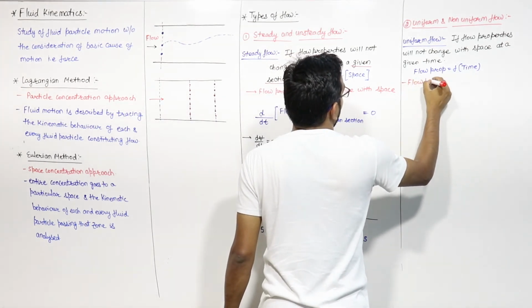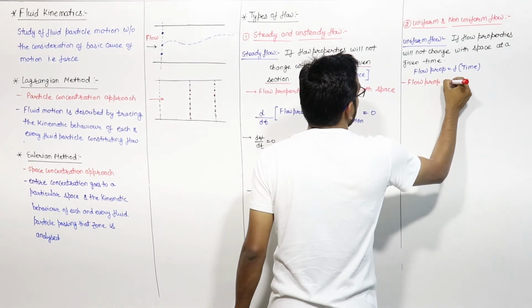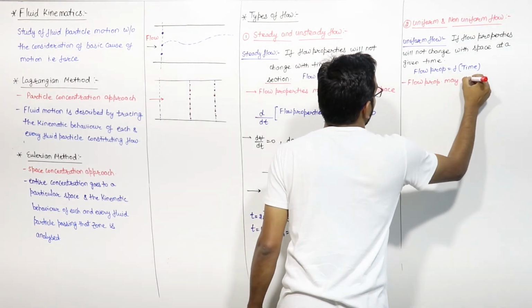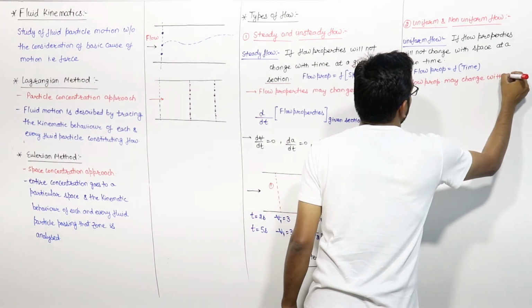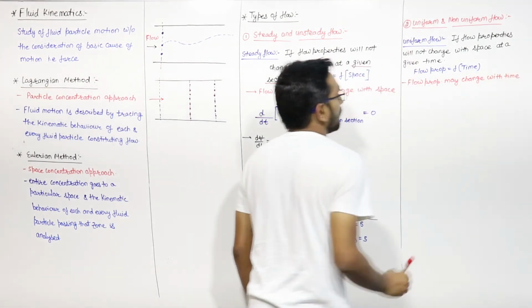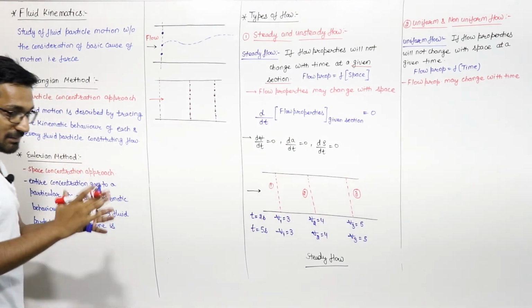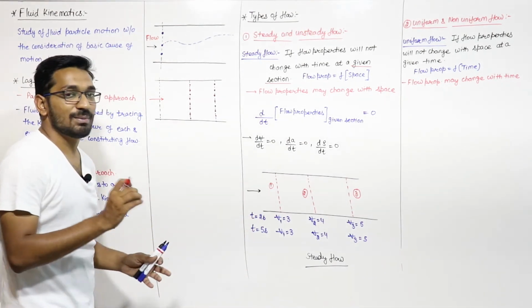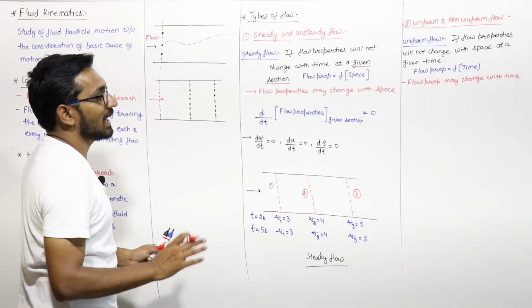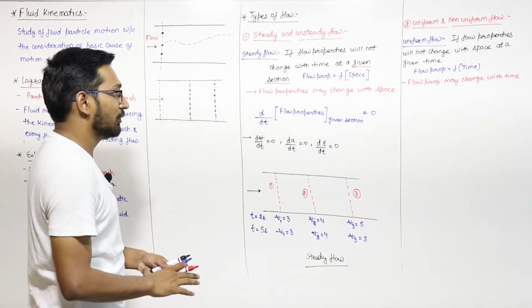Flow properties may change with time. With time they can change, but not with section. At a given time, at a particular time, at each and every section, the flow properties must remain the same. Then we can say that that type of flow is uniform flow.